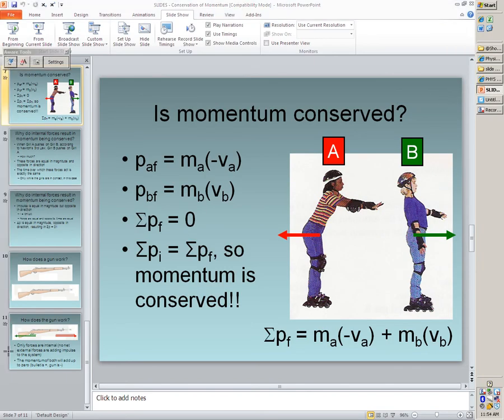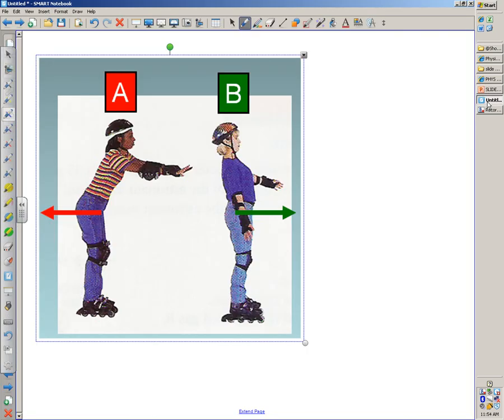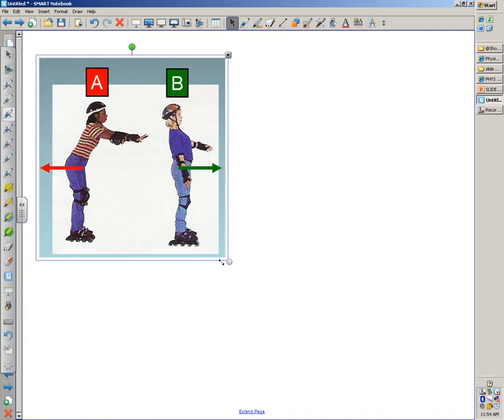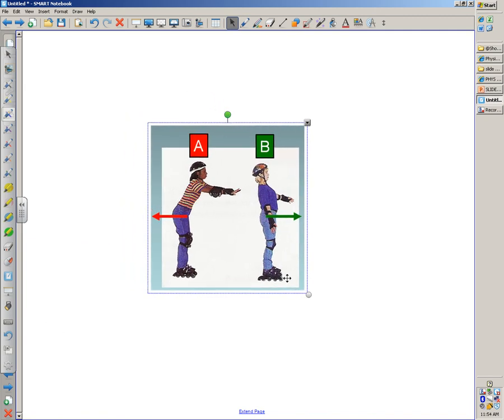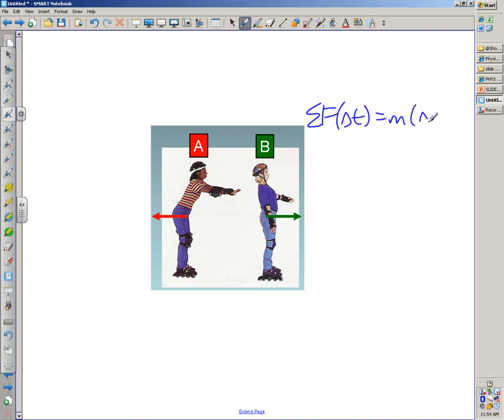Why does this turn out to be the case? So let's take this picture here of striped girl and blue girl and pop it here. Okay. All right. First, does blue girl experience a change in momentum? Yes. Meaning that we can apply this equation to blue girl, right? Impulse momentum, just like we talked about.